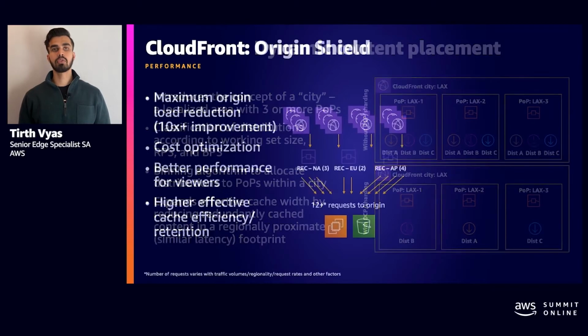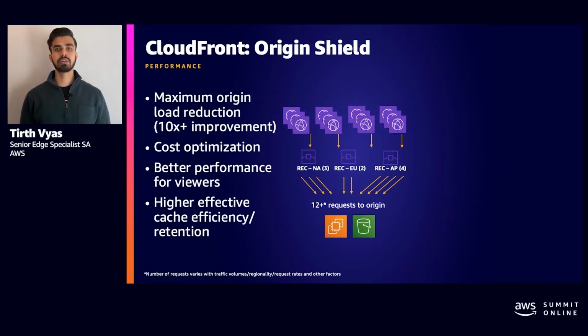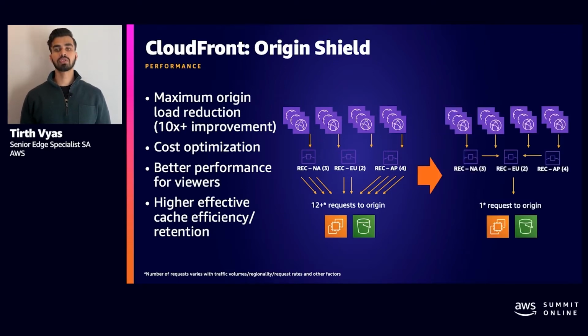So I wanted to talk about Origin Shield. Origin Shield is a feature of CloudFront that reduces the amount of requests going back to your origin, which improves performance because requests now do not have to travel all the way back to the origin. It also reduces the cost of running more resources on your origin because your request load to your origin is less, since you are serving most of your traffic from Origin Shield.